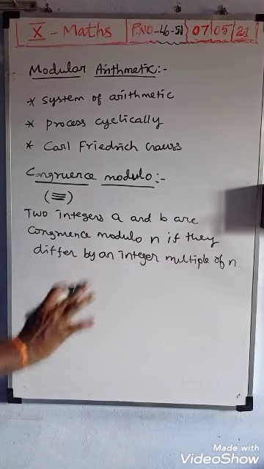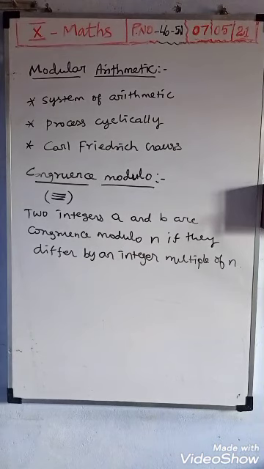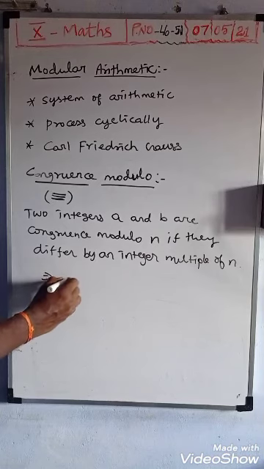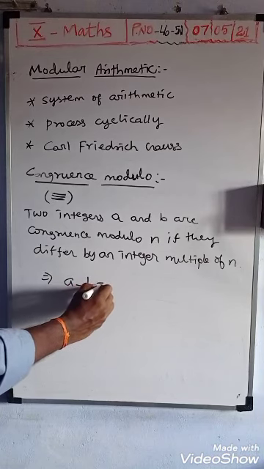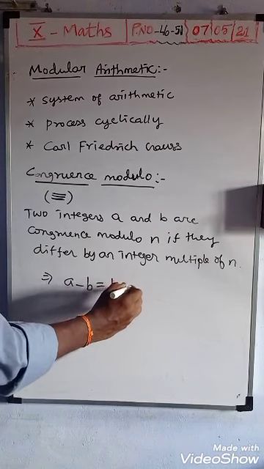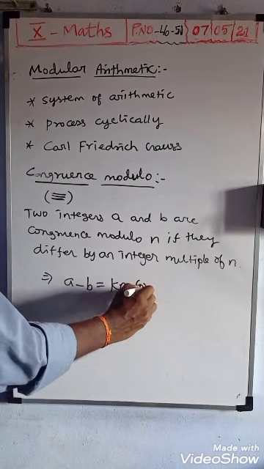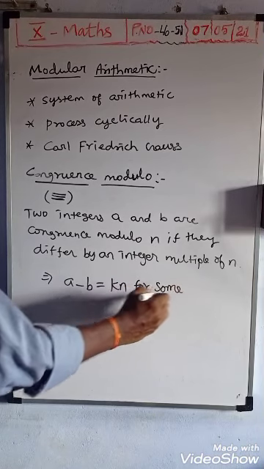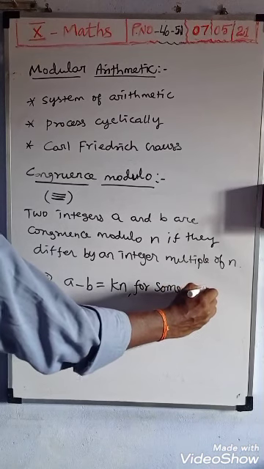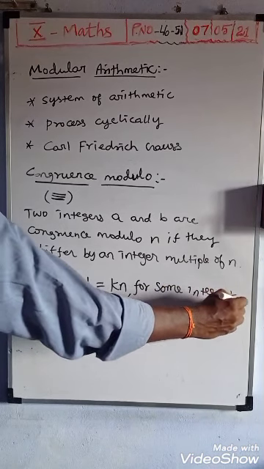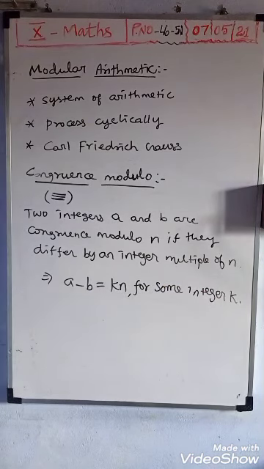We can write that as a minus b is equal to k times n, for some integer k. So a minus b is equal to kn for some integer k.